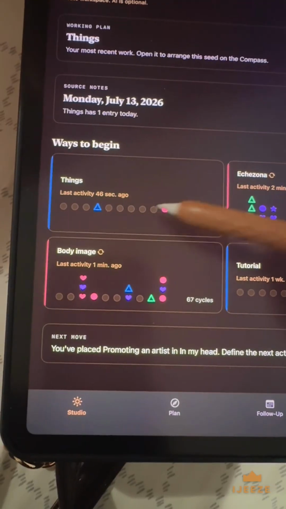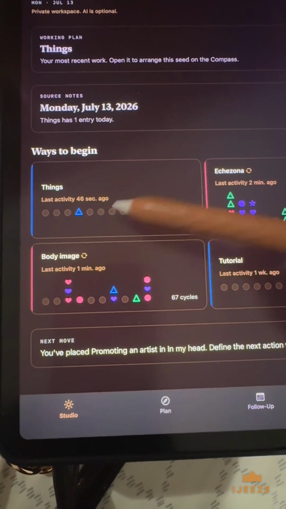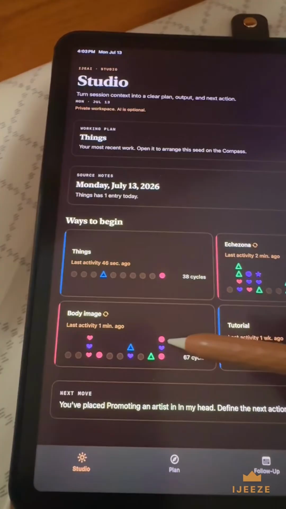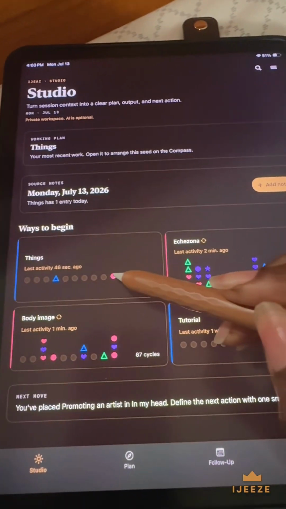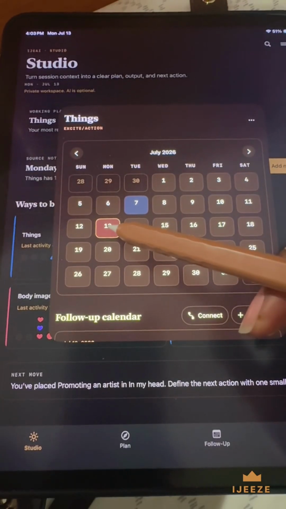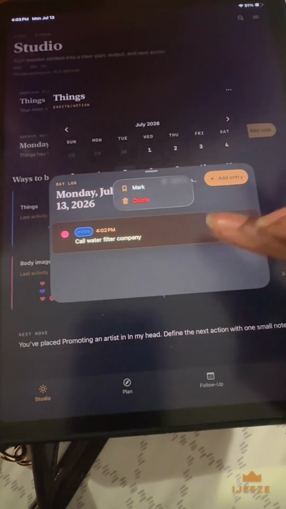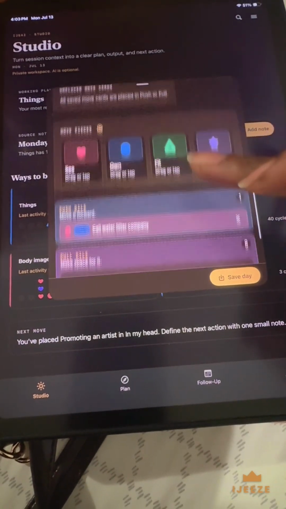And now for things, I have that thing that I do, because obviously I haven't saved a lot of things in things lately in comparison to both body image and this person. But anyway, if I go back to that, actually, this thing right here, I want to show you something else because I love Apple so much. Sorry, give me a second.